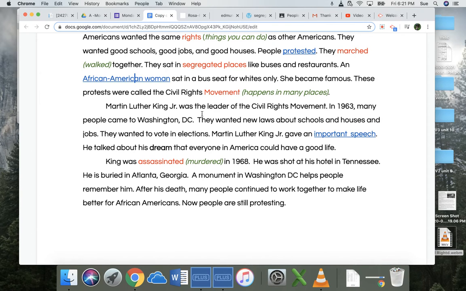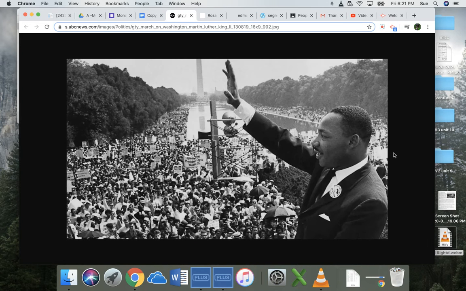Martin Luther King Jr. was the leader of the civil rights movement. In 1963, many people came to Washington, D.C. They wanted new laws about schools and houses and jobs. They wanted to vote in elections. Martin Luther King Jr. gave an important speech. He talked about his dream that everyone in America could have a good life. And here is a picture of that important speech.